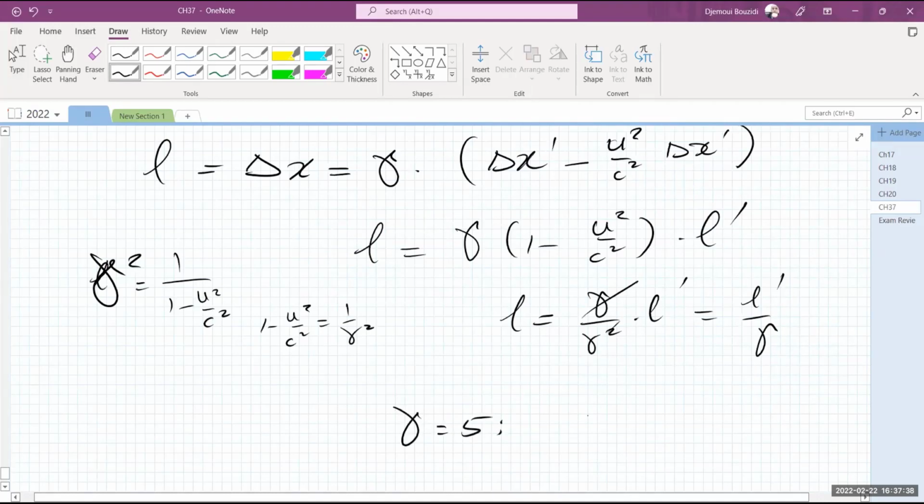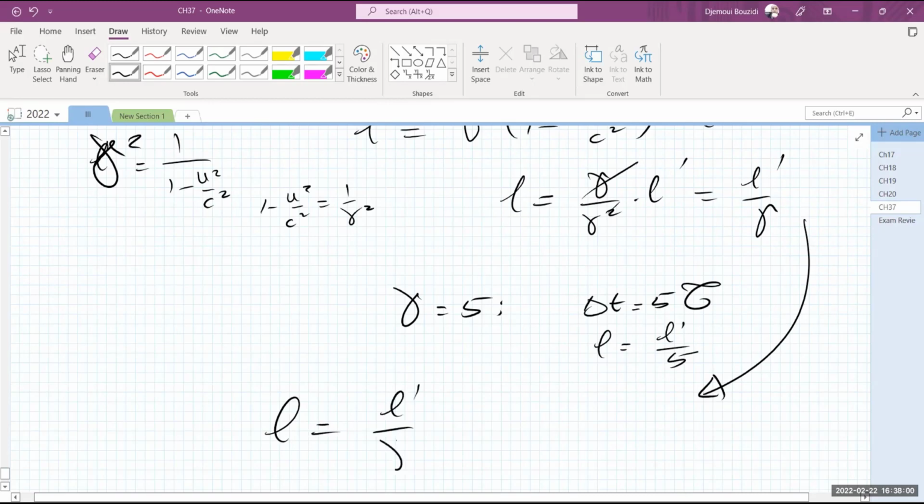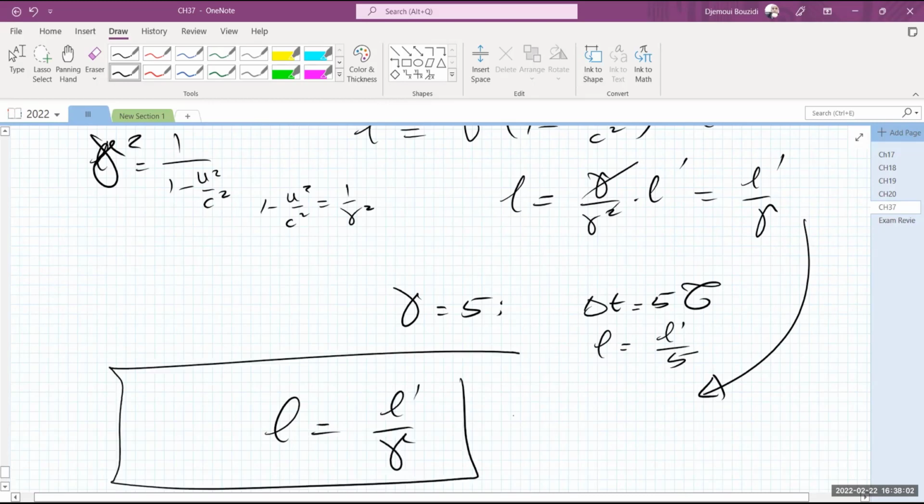If gamma is equal to 5, that means the time from his vantage point is equal to 5 tau, and the length L is equal to L prime divided by 5. So basically, the length has shrunk by a factor of gamma. This is what we call length contraction.